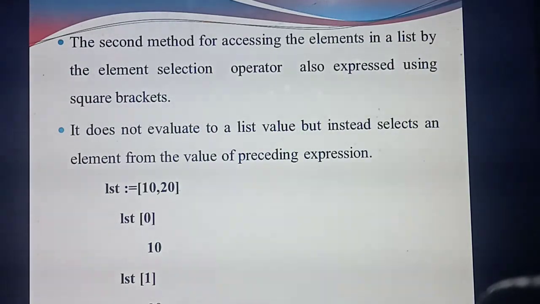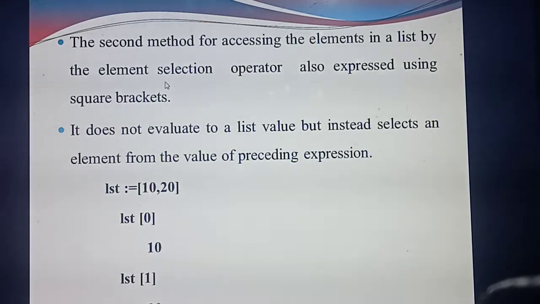Then the second method. This and all you need to write for a 5 mark question. The second method name is the element selection operator. What's the name of the second method? Element selection operator. This method you need to express using square brackets. So this selection operator method you always express using which one? Square brackets.